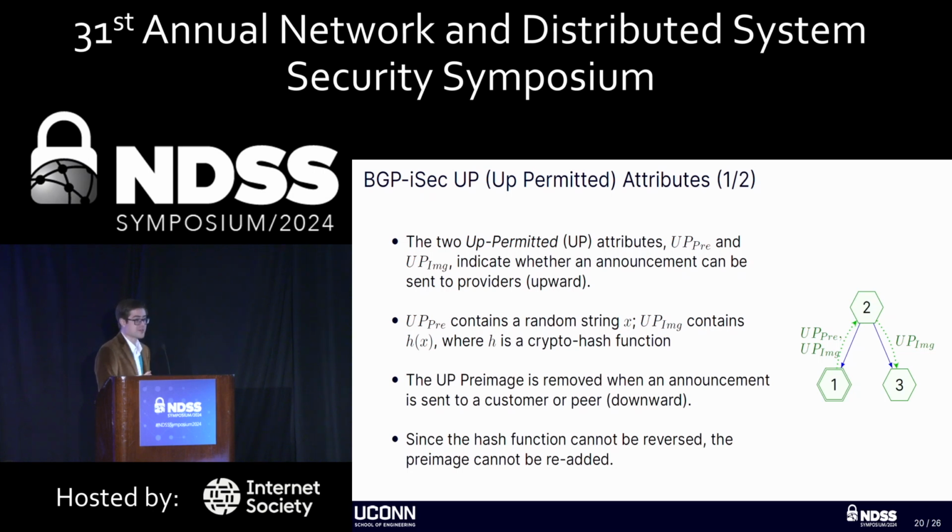Our second route leak prevention mechanism is, we call them UP attributes, for up permitted. The mechanism has 2 attributes. There's an UP pre-image, which is a random string, and an UP image, which is the hash of that random string. When an announcement is permitted to travel upward to be propagated to providers, it contains both the pre-image and the image, and when it's sent downward, it only contains the image. So the pre-image, that random string, is removed. Since hashes are not reversible, this means that once an announcement is sent downward, it can't be sent back up.